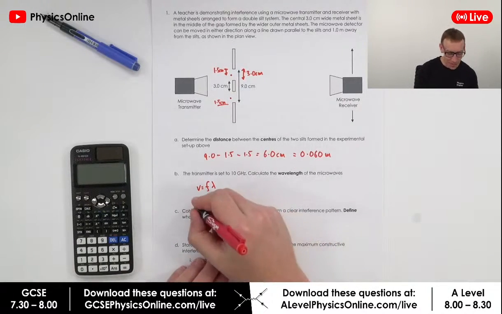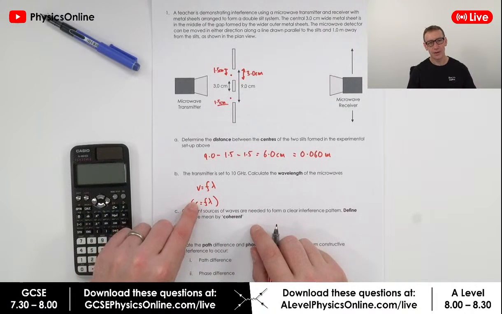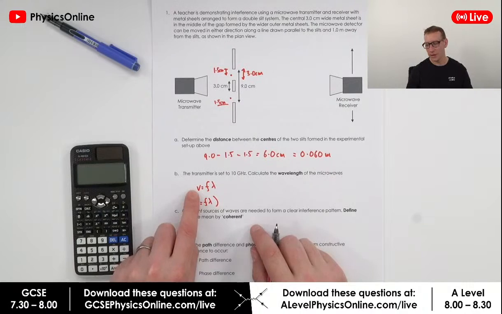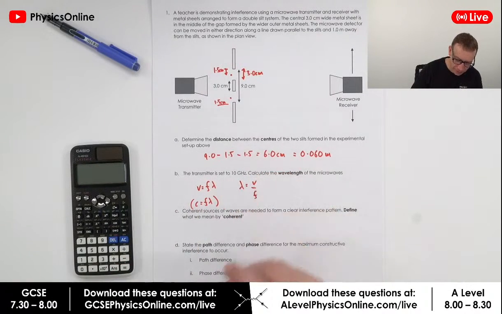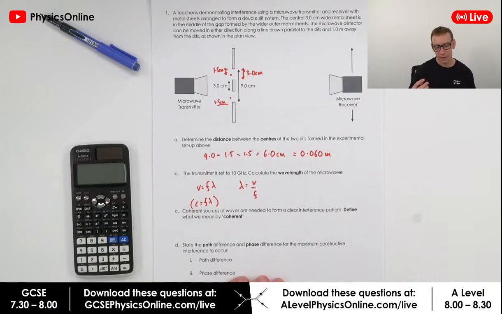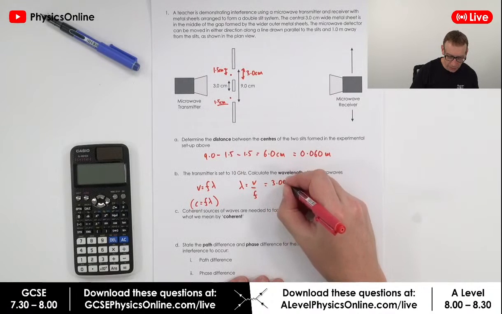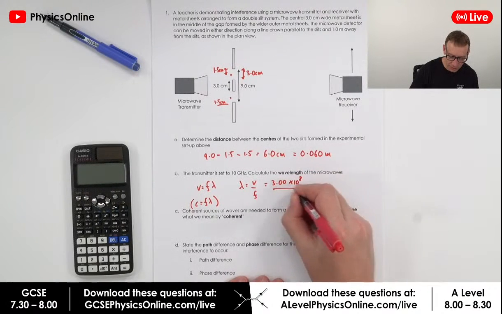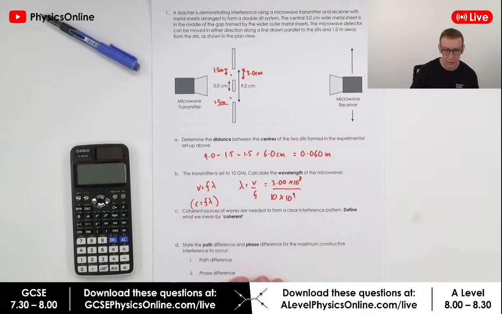Okay, so these are both the same thing, but I think with AQA you tend to use c to represent the speed of a wave. I tend to use v equals f lambda. We want to know the wavelength, and that's just going to be equal to v over f. Now we know because it's a microwave, it must be travelling at 3.00 times 10 to the 8 metres per second. The frequency is going to be 10 times 10 to the 9 hertz.